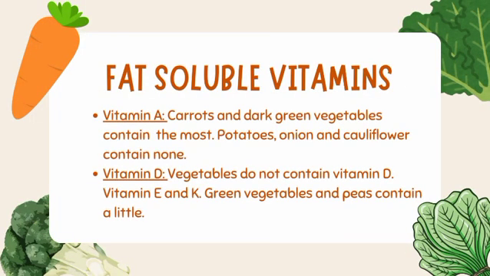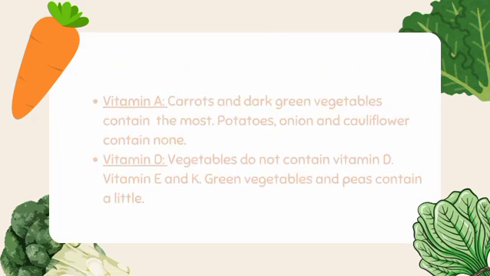Now let's talk about the content of fat-soluble vitamins in the vegetables. In the case of vitamin A, carrots and dark green leafy vegetables contain the most, while potatoes, onion, and cauliflower contain none. Vegetables do not contain vitamin D. Vitamin E and vitamin K: green vegetables and peas contain a little.